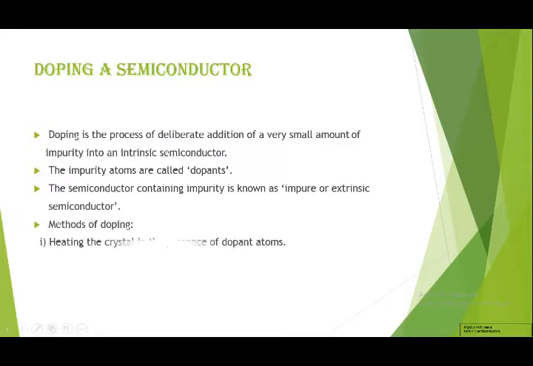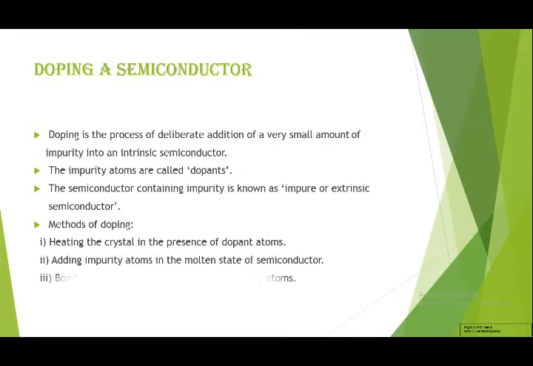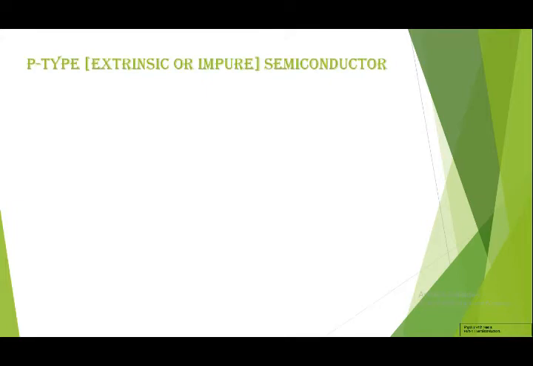Now we will see the methods of doping. How can we do the doping process? First, heating the crystal in the presence of dopant atoms. Second, adding impurity atoms in the molten state of the semiconductor. Third, bombarding the semiconductor with ions of impurity atoms. So by these three processes, we can make an extrinsic semiconductor. As I told you, there are two types of extrinsic semiconductor.